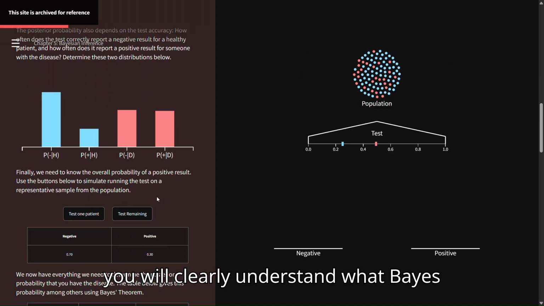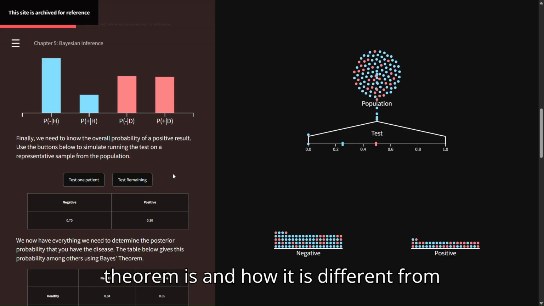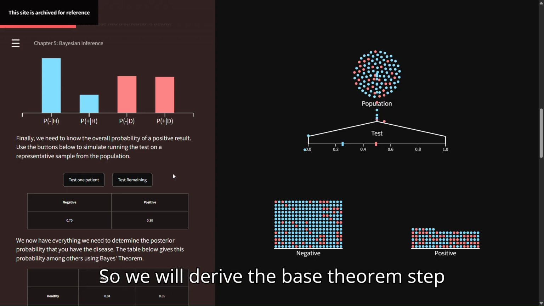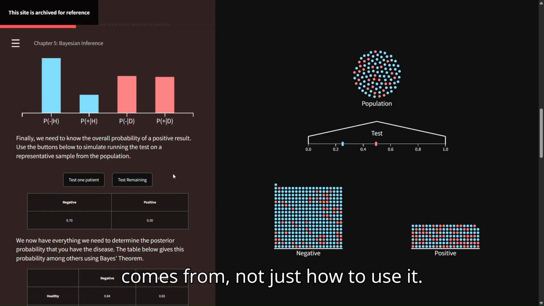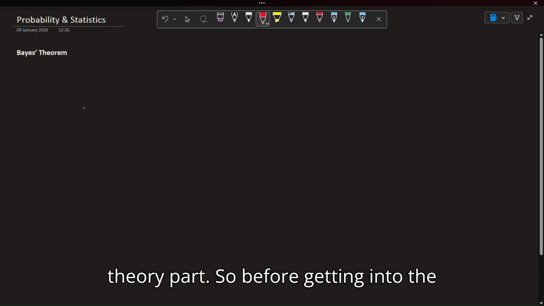In this video, you will clearly understand what Bayes' theorem is and how it is different from conditional probability, and most importantly, the core intuition behind it. So we will derive Bayes' theorem step by step so you'll know where the formula comes from, not just how to use it. So let's get started and understand the theory part.